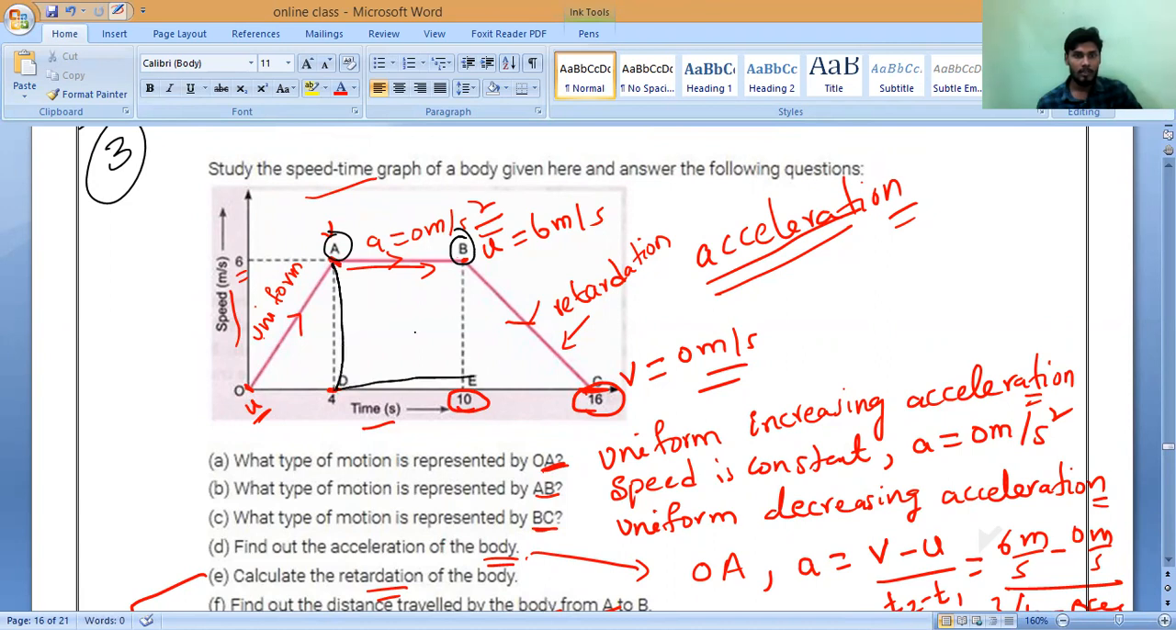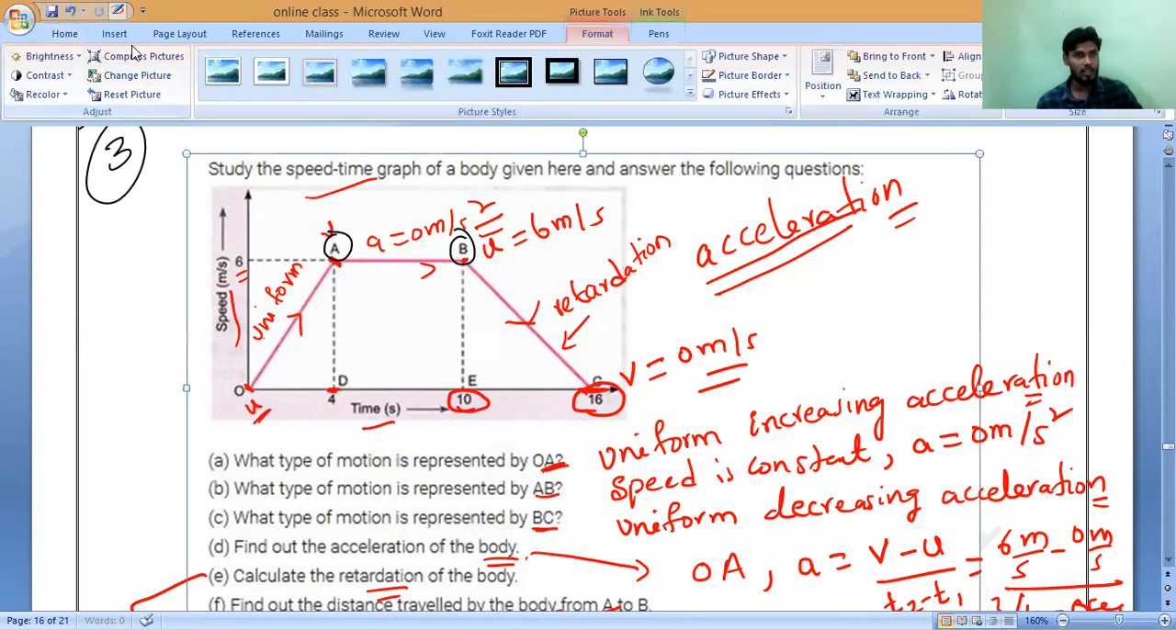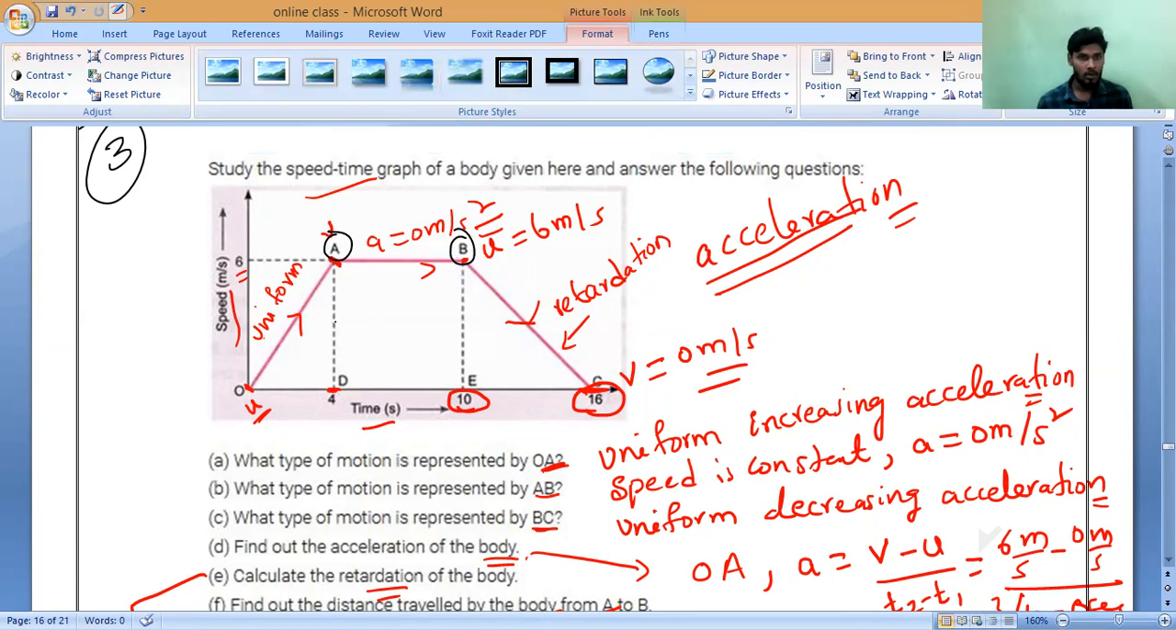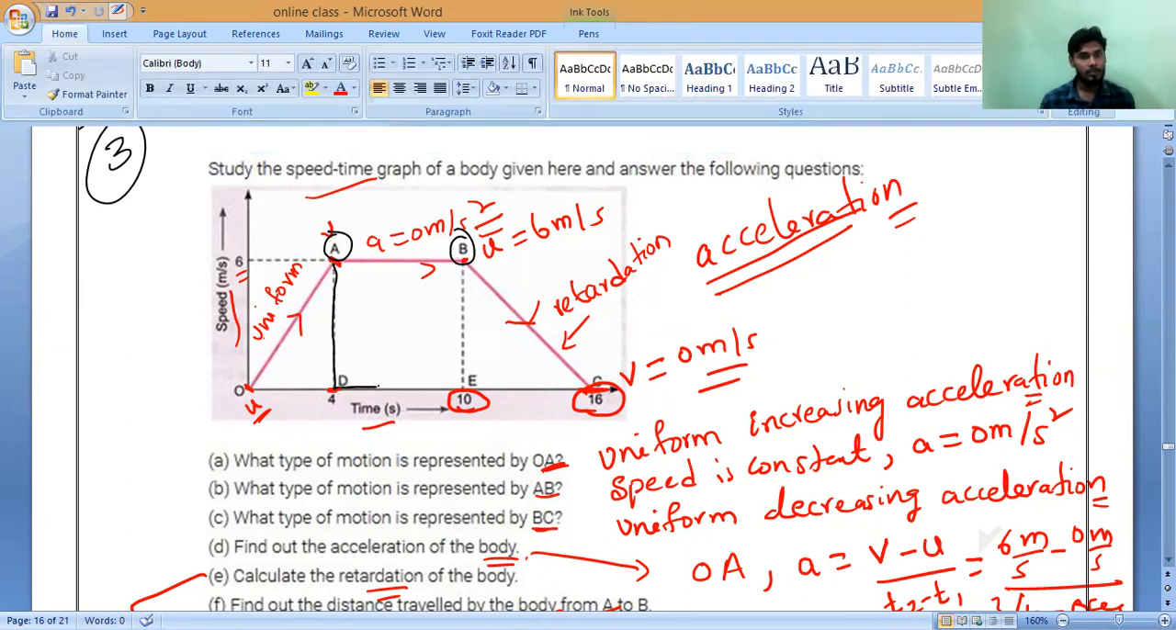Which looks like what? A square. What is the area of a square? Side into side. Or else you can take it as a rectangle, not a problem. It looks like a square, but you can consider it a rectangle because a few times you will get confused. So side into side. This side, how much? 10 minus 4, equals 6. And this side, how much? 6 minus 0, it is also 6.